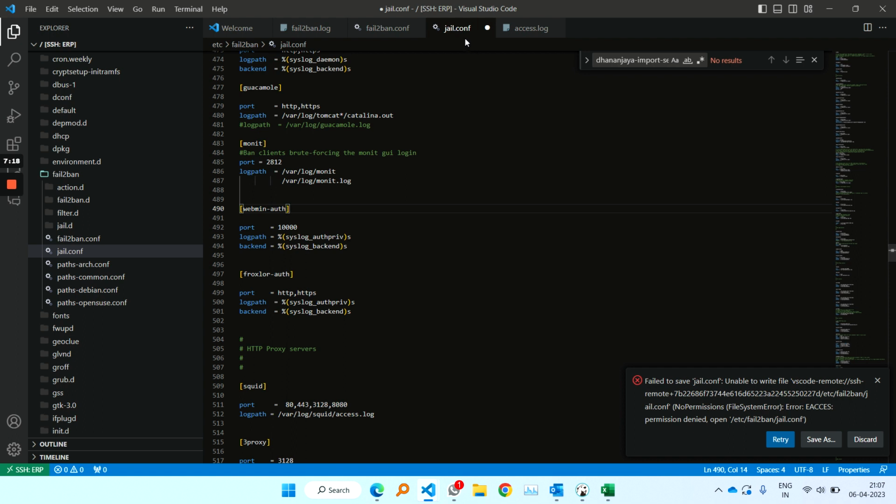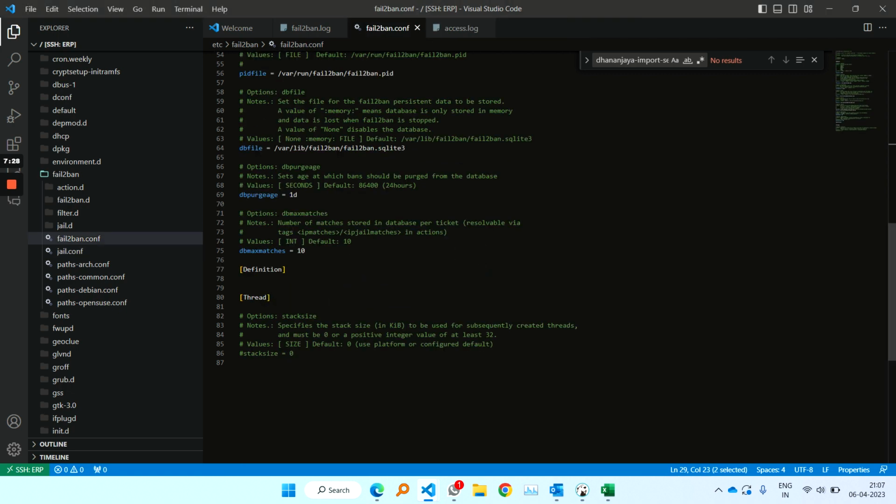So we are not going to edit this file jail.conf, nor are we going to edit fail2ban.conf. These two files should be left untouched. So I'm closing it. What happens when we install a new instance of Frappe? It will create a folder named jail.d with two files, and here you'll see two more configurations.